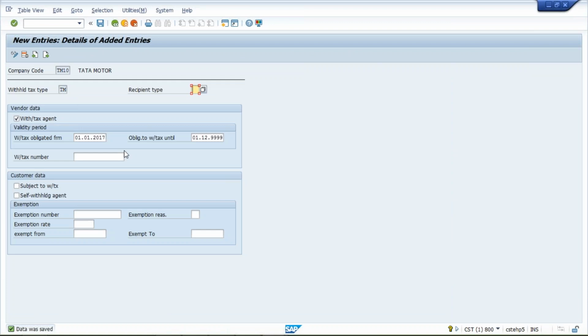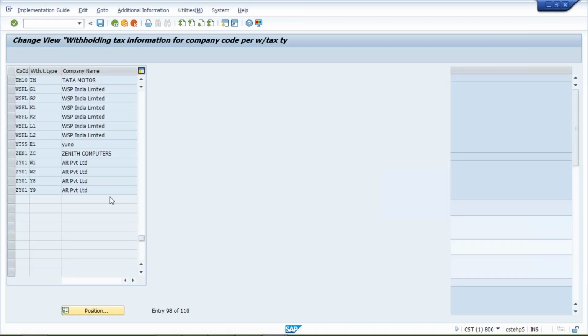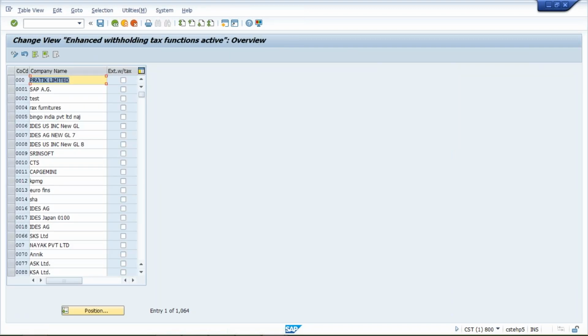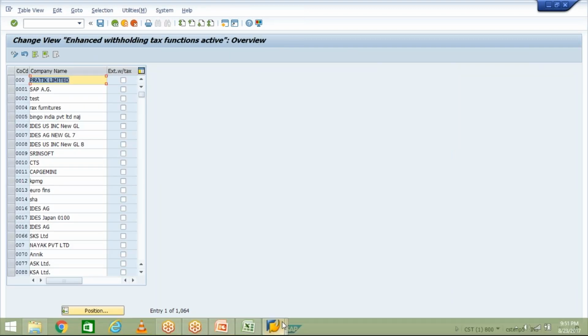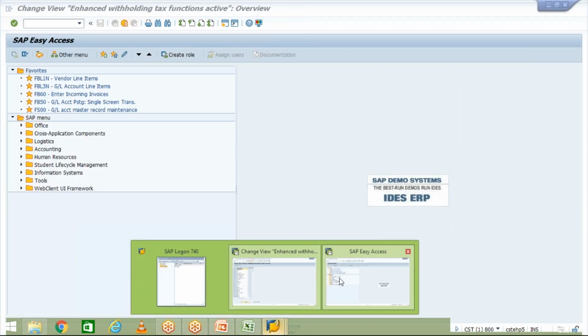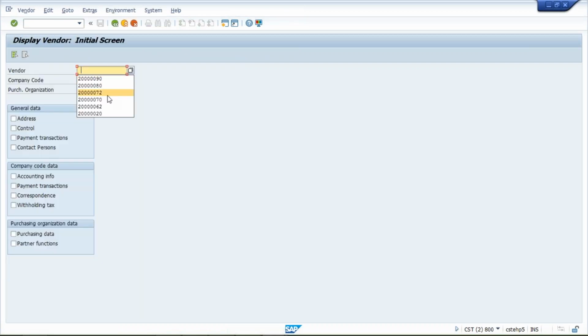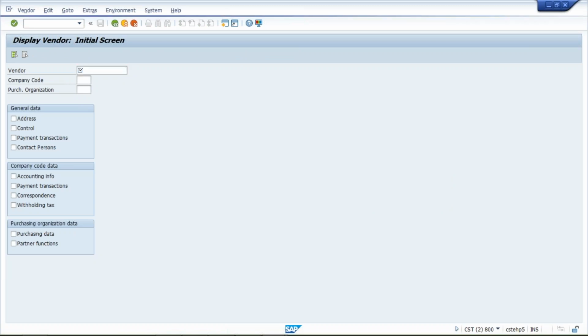Come back, and then we have to activate this withholding tax. Okay guys, before activation I'll let you know one more thing. Let's suppose you have created a vendor. XK03 to display vendor master. Which vendor is that? We'll have to search.